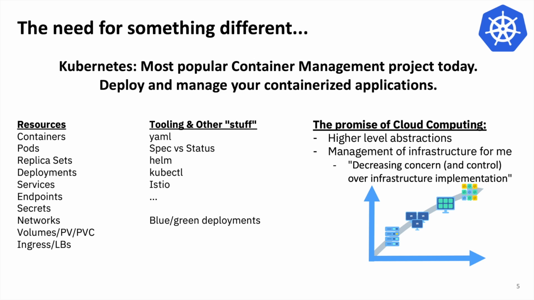Okay, so this entire promise of cloud native computing that we talked about earlier, with this whole abstraction as you're moving closer to the right-hand corner of that graph, where you no longer have to worry about the infrastructure, it's almost like it's falling apart at this point, right? Because Kubernetes almost backtracks. You now have to understand all this infrastructure, and you almost have to become an IT expert all over again, which is sort of backwards to what we're trying to go towards here, right? This whole notion of decreasing concern and control over the infrastructure is no longer true.